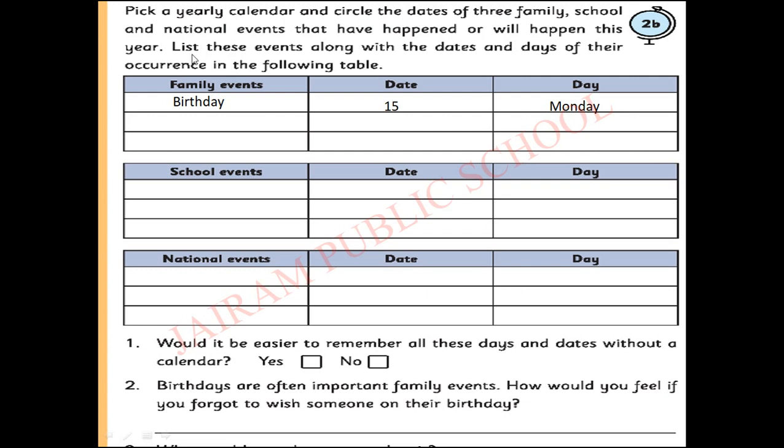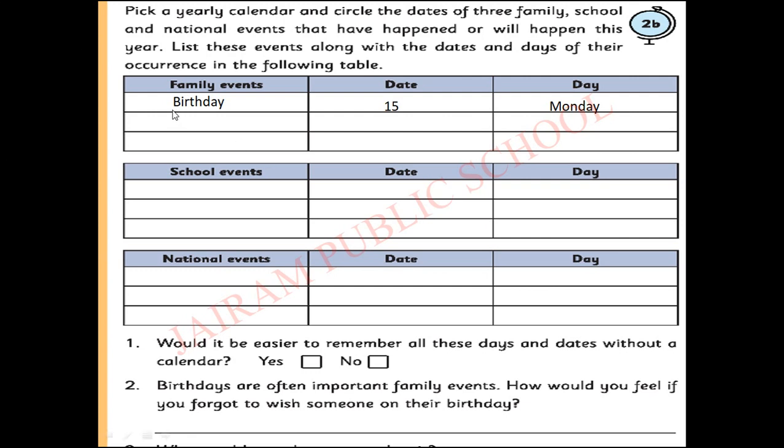See here, this is your companion activity. You have to take a yearly calendar. In the yearly calendar, you have to circle the 3 dates, 3 events: family, school and national events, whether it has already happened or will happen. See here, I have given an example. Family event, date, day. So birthday. What are the family events? Birthday, your parents' wedding day, your sister's birthday, any festivals and celebrations, that is also family events.